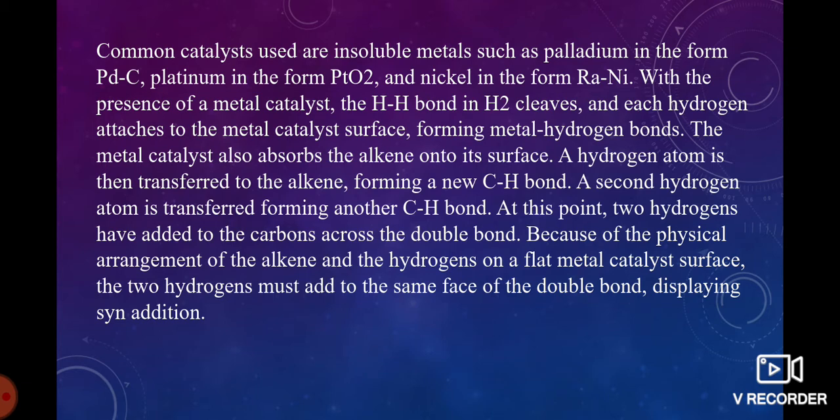First, the alkene is treated with a metal like platinum oxide, palladium or Raney nickel. That alkene is adsorbed onto the metal surface and a hydrogen atom is transferred to the alkene, forming a new C-H bond. A second hydrogen atom is transferred, forming another C-H bond. At this point, two hydrogens have added to the carbons across the double bond. Because of the physical arrangement of the alkene and the hydrogens on a flat metal catalyst surface, the two hydrogens must add to the same face of the double bond, displaying syn addition.